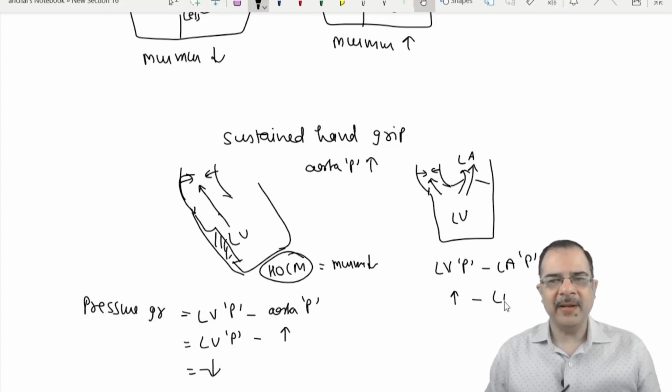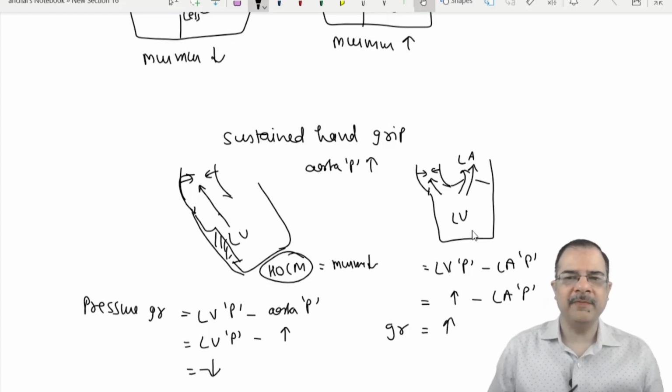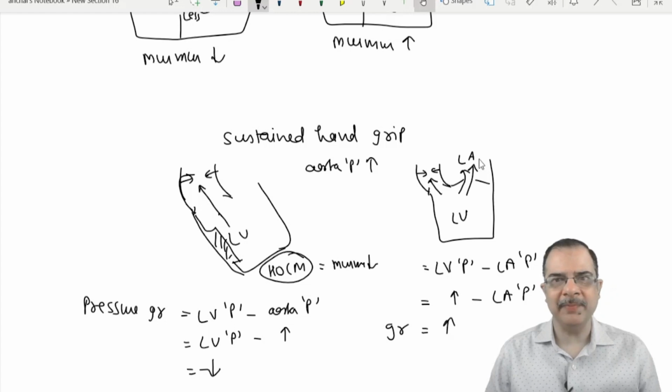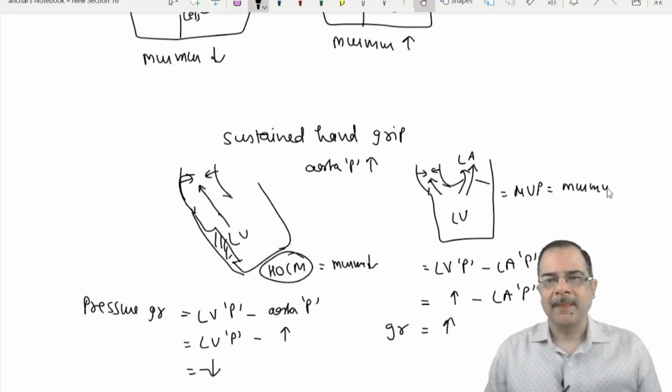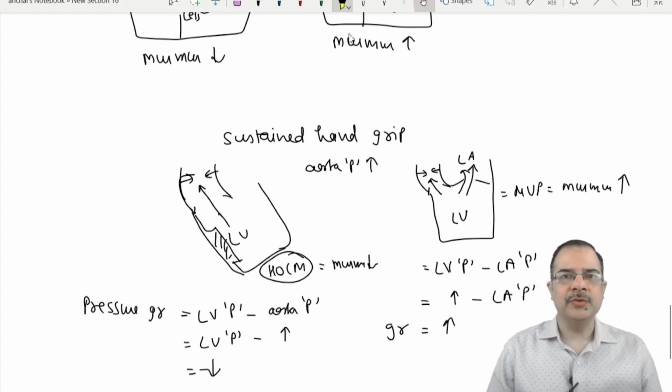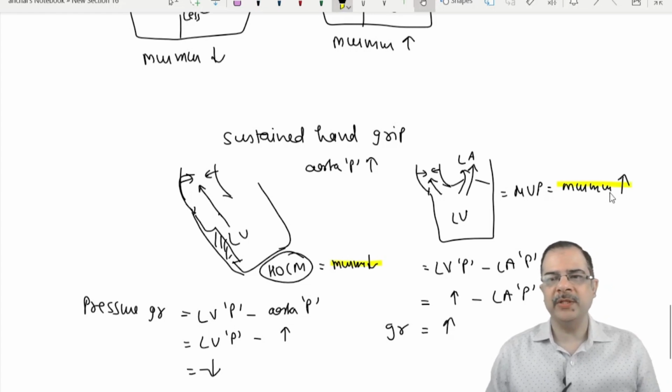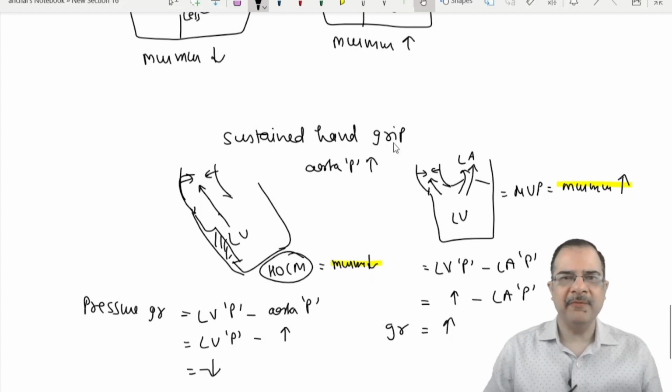And if the left ventricle pressures are increased, this gradient will increase. This is the gradient of MVP, LV pressures minus LA pressures. So LV pressures increase, the gradient will increase, and the murmur of MVP increases. So there is a different response to sustained hand grip in HOCM and MVP.